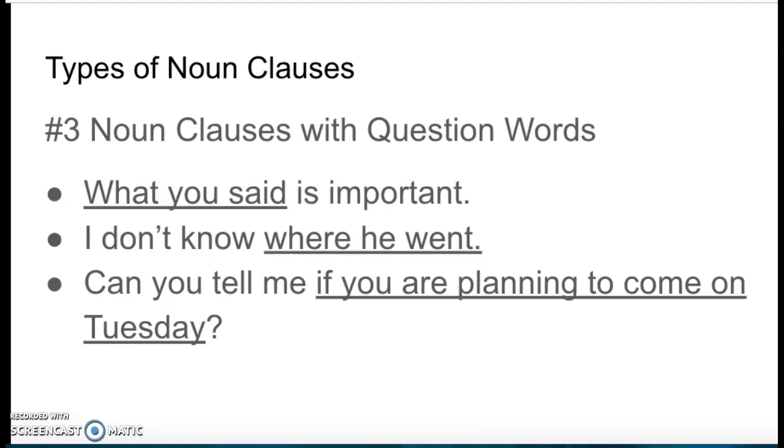So our question words, what, where, when, why, how, who. But we also have if and whether. So when the topic is a yes or no situation, we use if or whether. In this case, you are planning to come on Tuesday is yes or no.